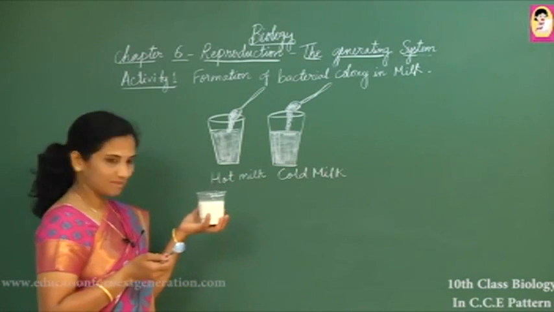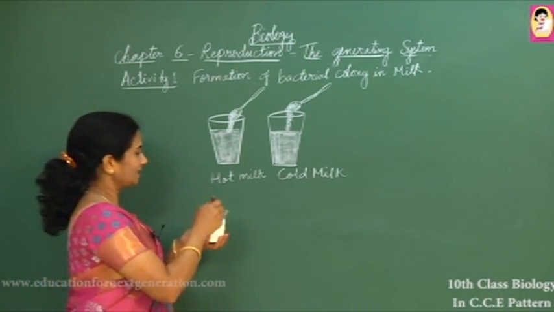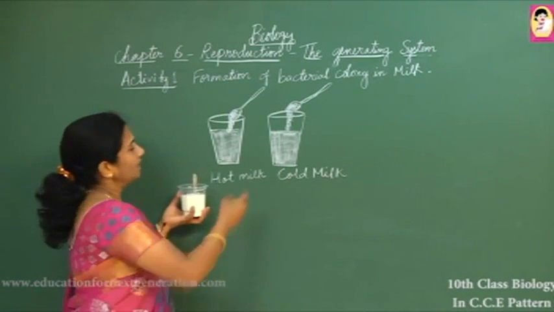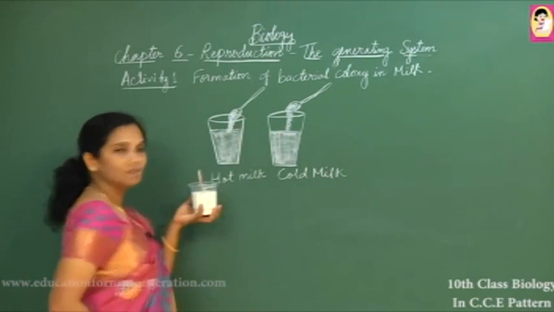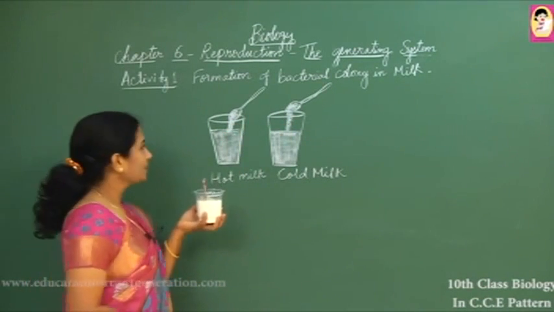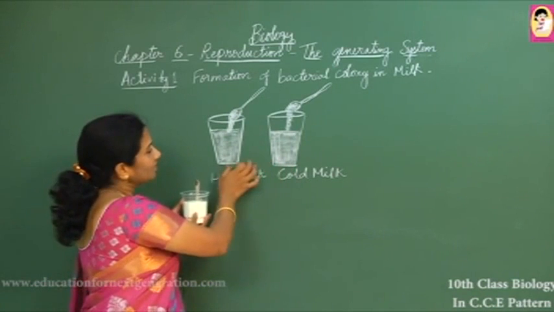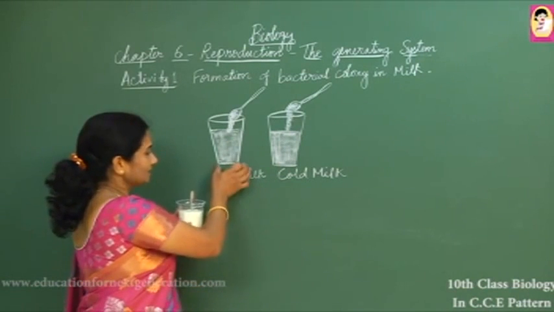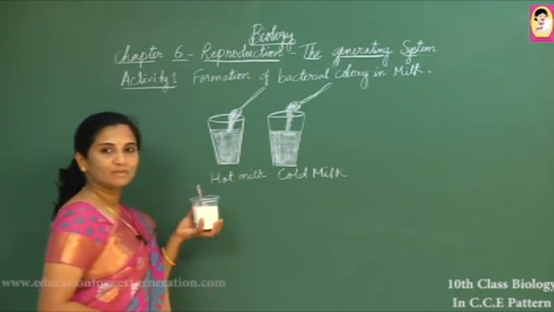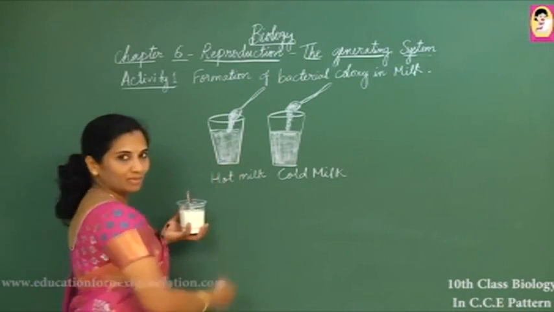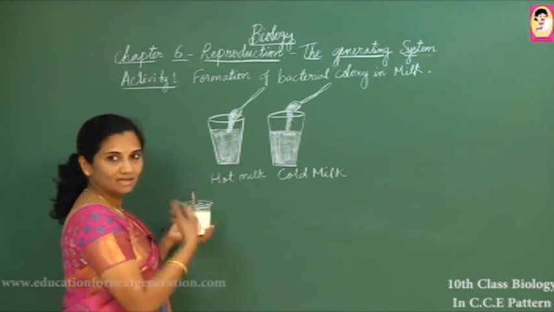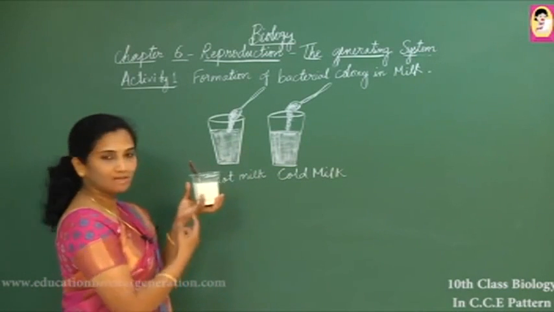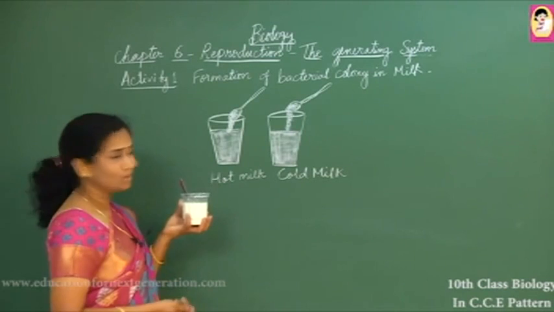So what is the difference we will see when we take hot milk and cold milk, and add the same quantity of curd to both? In which one will the curdling be fast? Can you guess? In hot milk the curdling process will be fast because it gets the temperature in which the bacteria can multiply very fast. So within a few hours we can see this milk converting into curd.